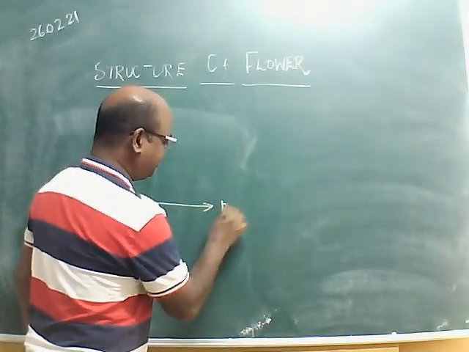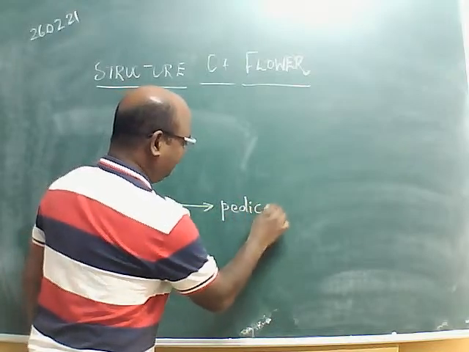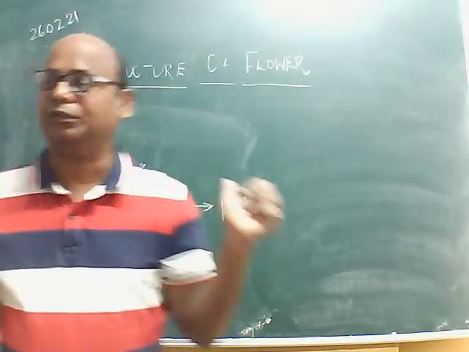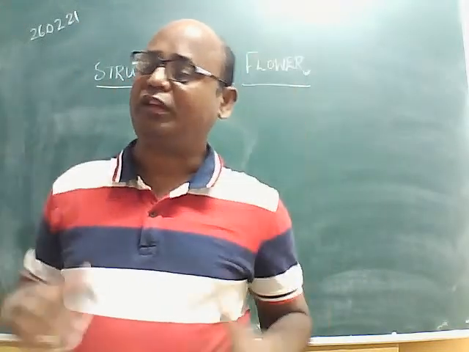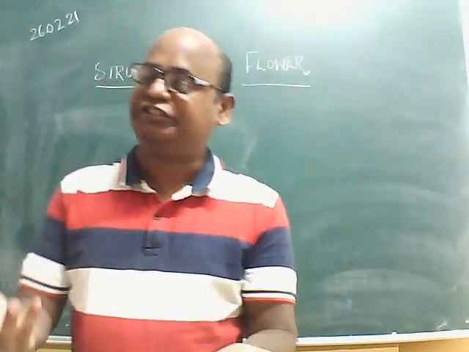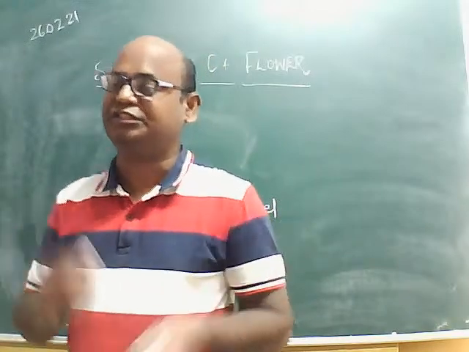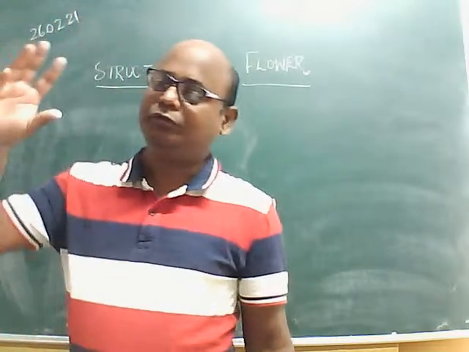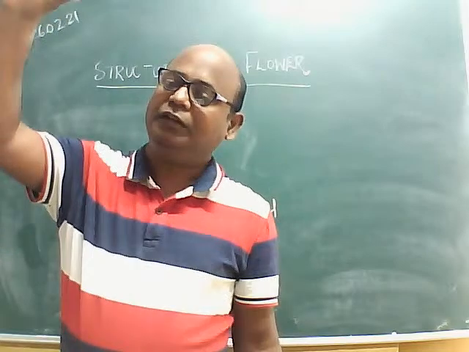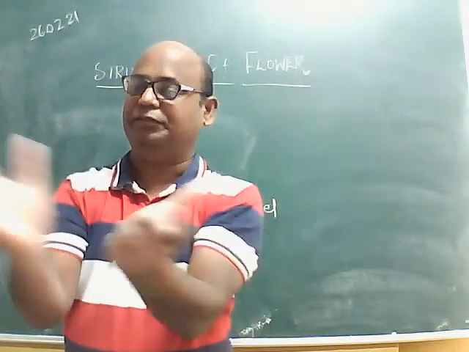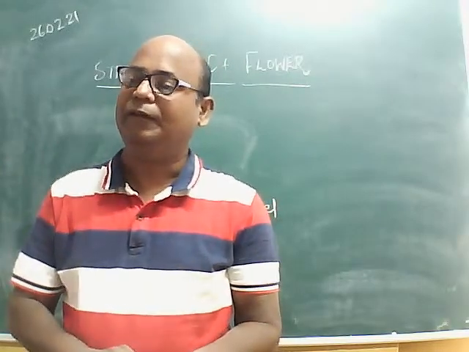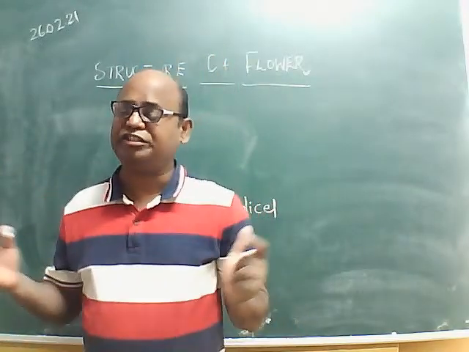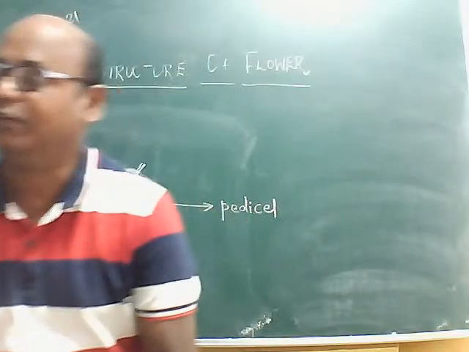The stalk-like structure of the flower is the pedicel, which exposes the flower to agents of pollination like birds and insects. You might have seen the flower; it is seen very clearly. What is the reason? The pedicel exposes the flower so that agents of pollination can reach the flower very easily.